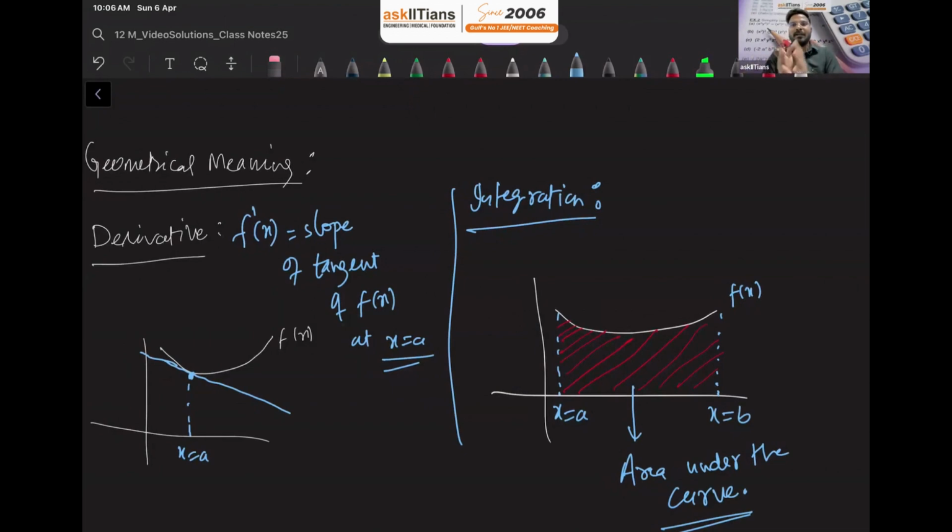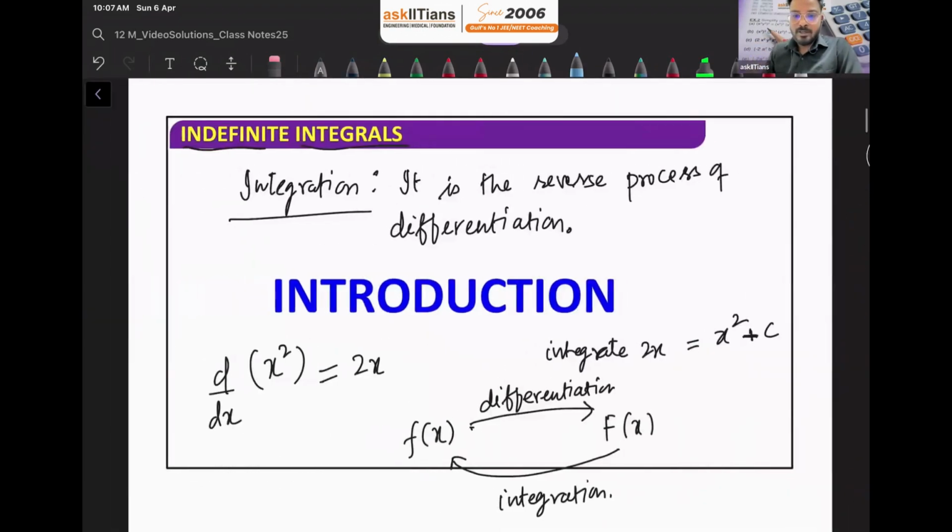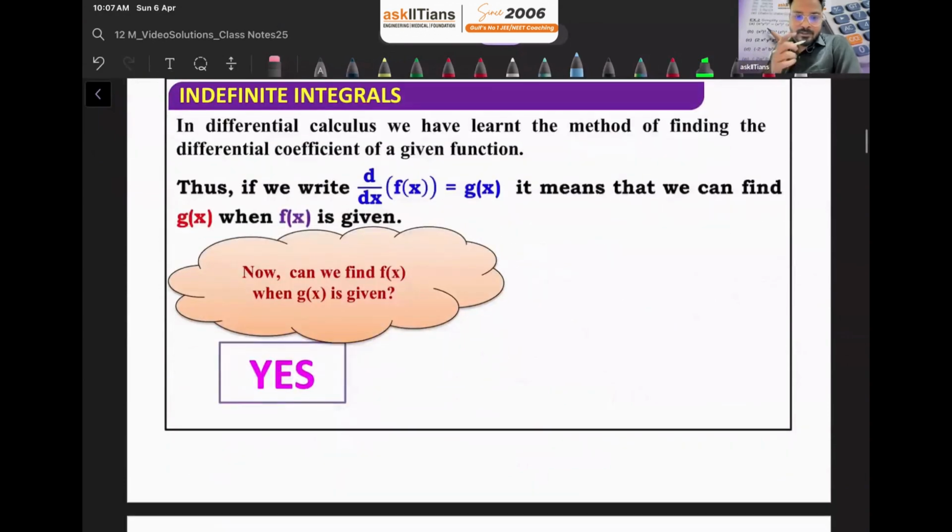Integration means we are combining things, whereas differentiation means we are breaking a thing into small pieces. Integration is the reverse process. It means we are combining things and making a whole. So if you club all the things from a to b in this graph, you are going to get the area under the curve. And if you are differentiating this function f of x, we are going to get a slope of the curve at that point. That's it.